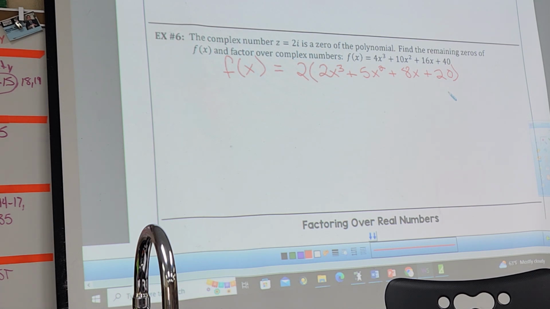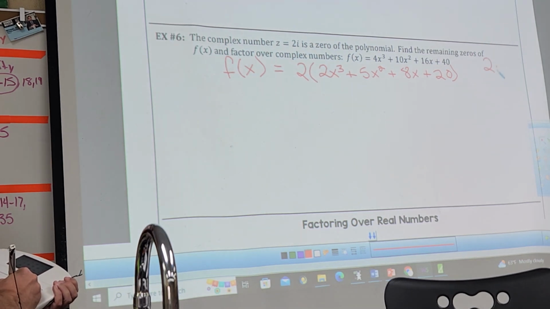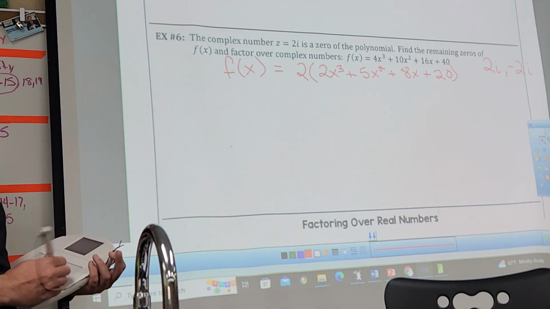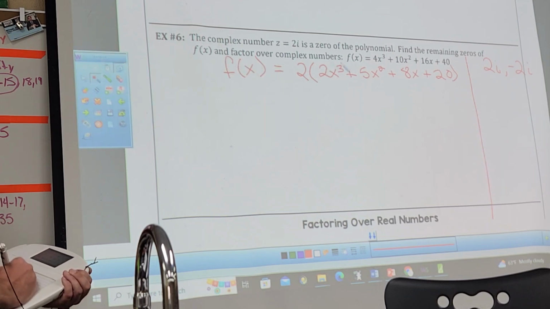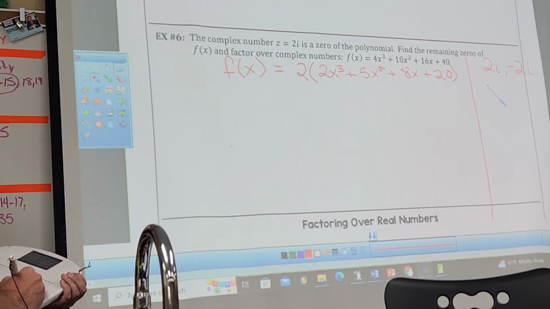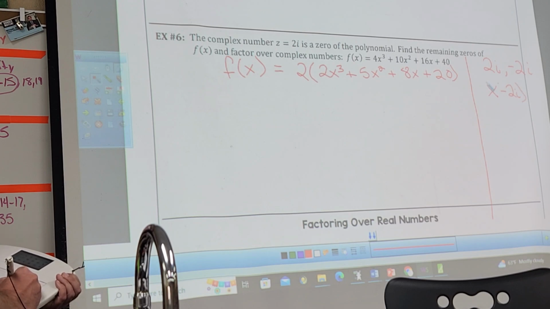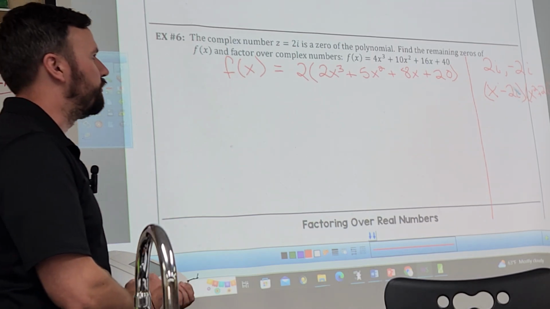Now they told us 2i is a 0. So if 2i is a 0, what else is a 0? Now, this isn't extremely helpful. What you could do with that, I'm just going to give you an option. It's not how I would do it, but you could factor this out and do x minus 2i times x plus 2i, or, well, it's a difference of squares, right?